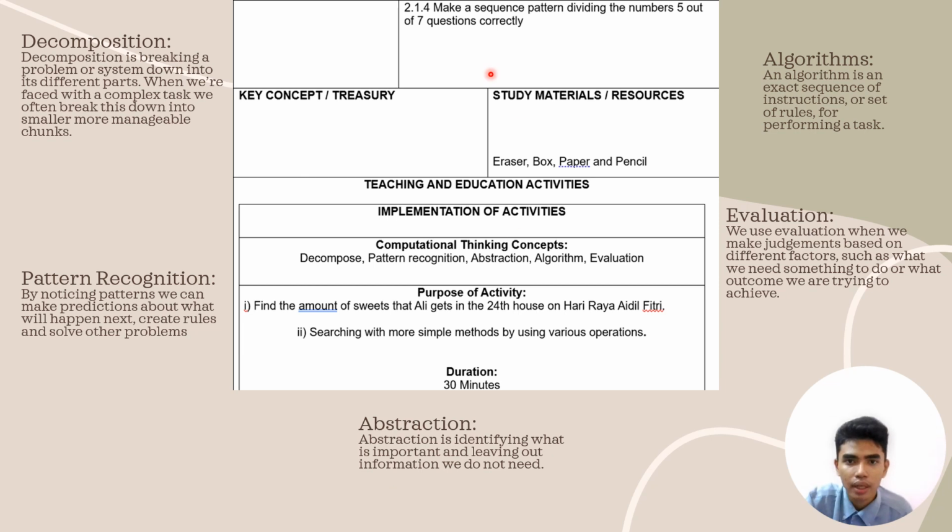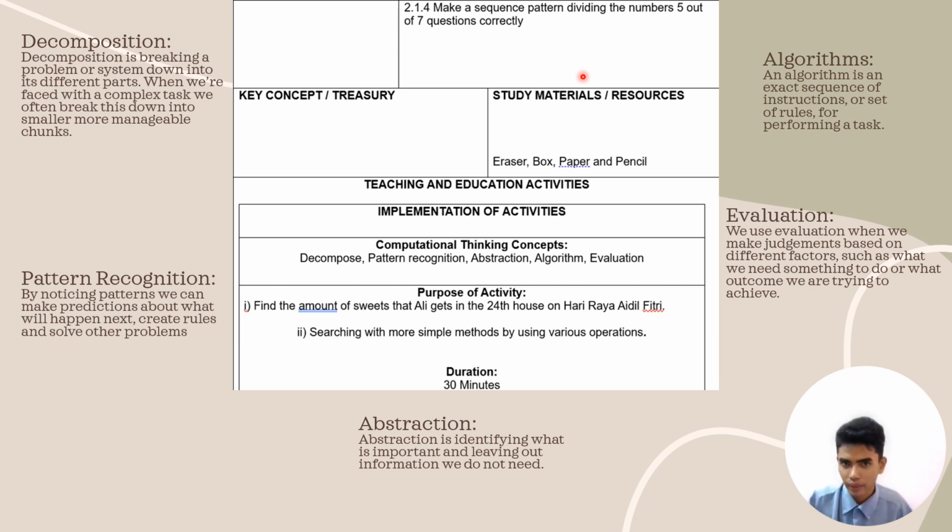So here we have another one, which is 2.1.4. Make a sequence pattern, dividing the numbers, 5 out of 7 questions correctly. At the end of the session, I'm going to give the students 7 questions, and hopefully they can answer 5 of the 7. Of course, we don't expect them to fully answer everything. We just want them to understand it a little bit more, so 5 out of 7 is a perfect place to make a range for them to know their limit of understanding about this topic.